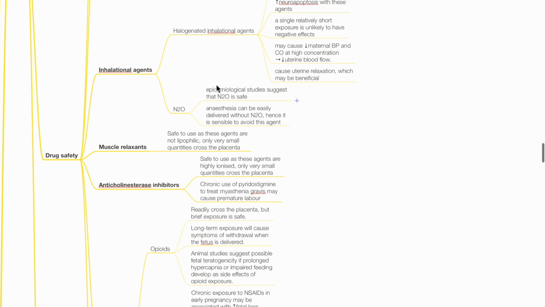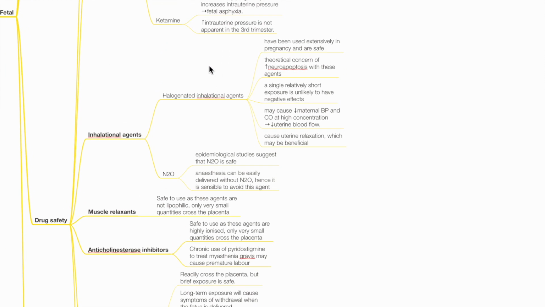Inhalational agents. Halogenated inhalational agents have been used extensively in pregnancy and are safe. There is a theoretical concern of increased neuroapoptosis with these agents. However, a single relatively short exposure is unlikely to have negative effects.